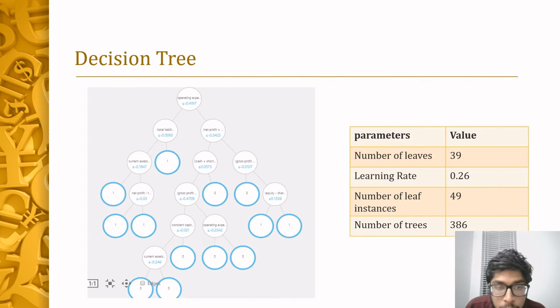This visualization shows our final decision tree, and its respective parameters are mentioned here. Since this is a boosted decision tree, it constructed 386 trees where every new tree constructed is an improvement over the previous trees. From this tree we could see that the ratio of operating expenses to the total liability attribute is in the topmost node. So it has a maximum split gain, which means that this variable is one of the leading factors in determining whether a company would go bankrupt or stay solvent. Some of the other attributes with high split gains are net profit plus depreciation by total liability, and current assets by short-term liabilities.